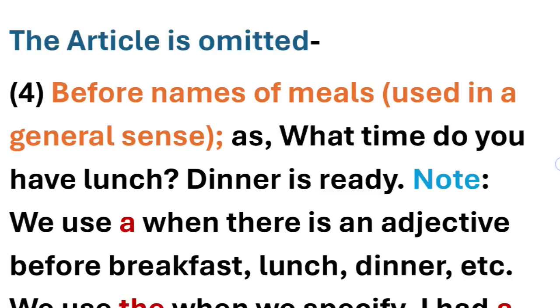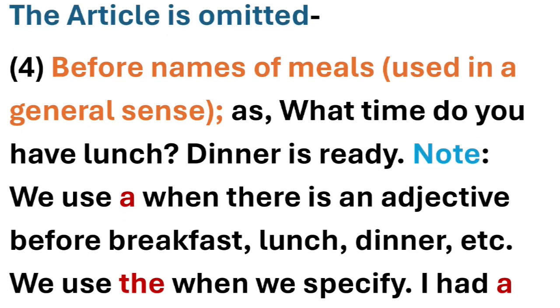So again, when we're using these names in a general sense, before them we have to omit the article or not use an article at all. We have to note here also that we use "a" when there's an adjective before breakfast, lunch, dinner. Before these words, when any adjective comes, we have to use the article "a" along with that.